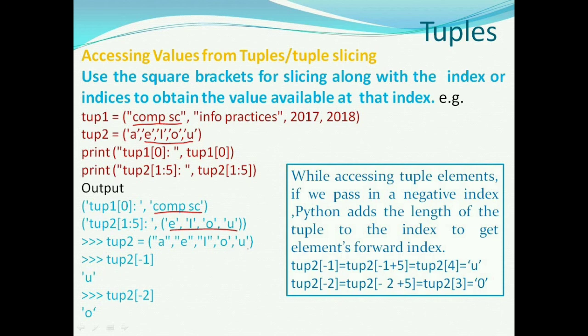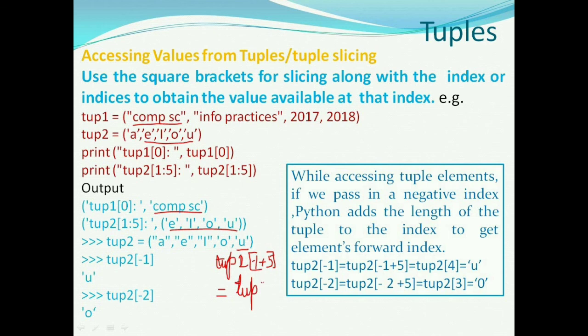EIOU. While accessing tuple elements, if we pass in a negative index, Python adds the length of the tuple to the index to get the forward index. tup2[-1] is equal to tup2[-1+5], where 5 is its length, so tup2[4], which is equal to U, because index starts with 0 to n-1. Similarly, tup2[-2] is equal to tup2[-2+5], which is tup2[3], which is equal to O.